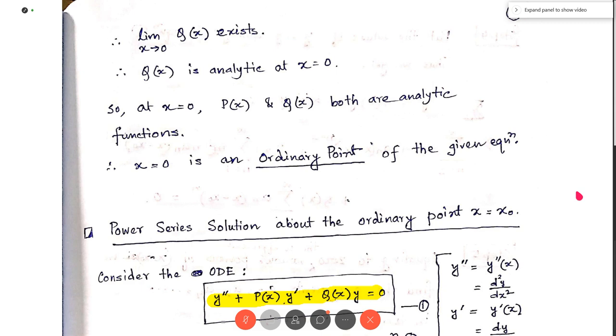So this y looks like: for n equal to 0, a0 (x - x0)^0, that is 1, so a0. For n equal to 1, a1 (x - x0). For n equal to 2, a2 (x - x0)^2, and so on.